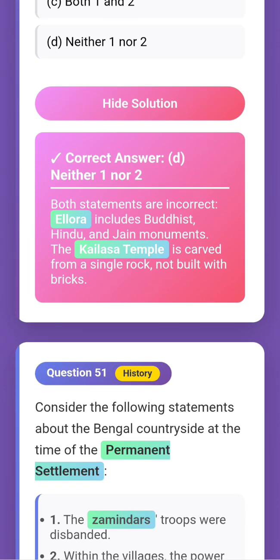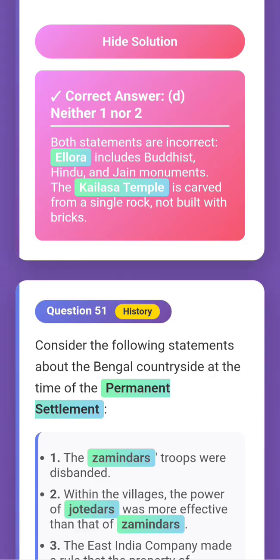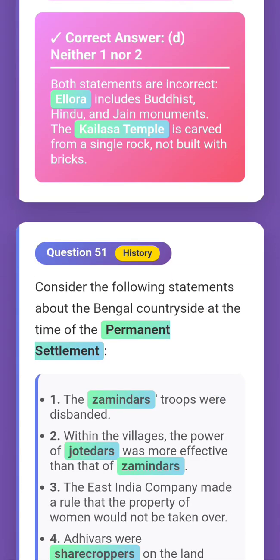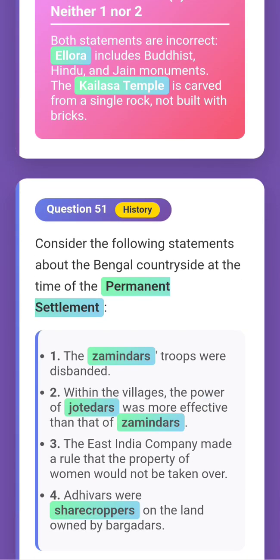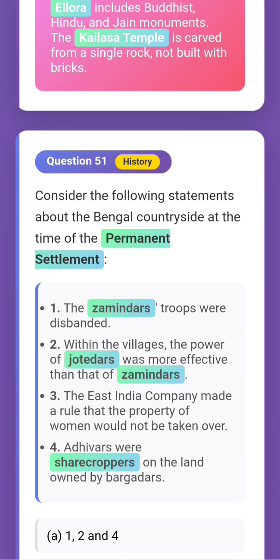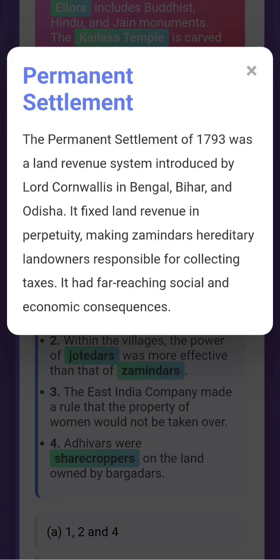So next question, 51. History was comparatively easy actually in this CDS 2025, and other parts we will discuss in part 2. Don't worry. Today we will cover only geography and history. So question 51: consider the following statements about the Bengal countryside at the time of the Permanent Settlement. What is the Permanent Settlement? The Permanent Settlement of 1793 was a land revenue system introduced by Lord Cornwallis in Bengal, Bihar, and Odisha. It fixed land revenue in perpetuity, making zamindars hereditary landowners responsible for collecting taxes. This is a very easy question.